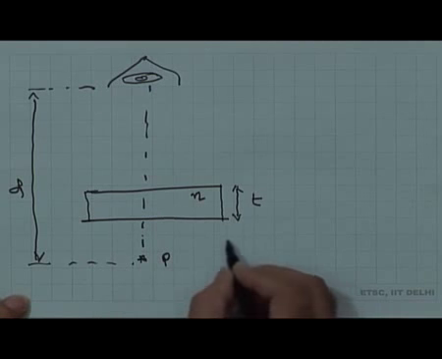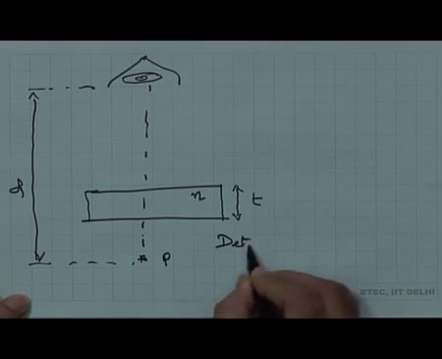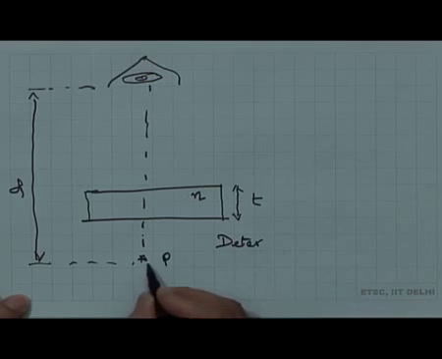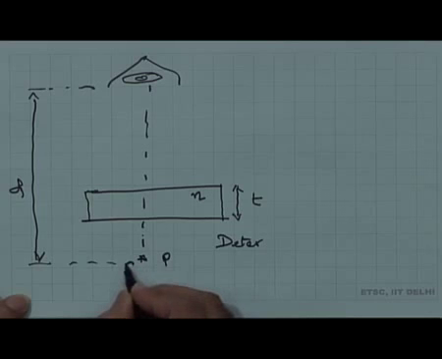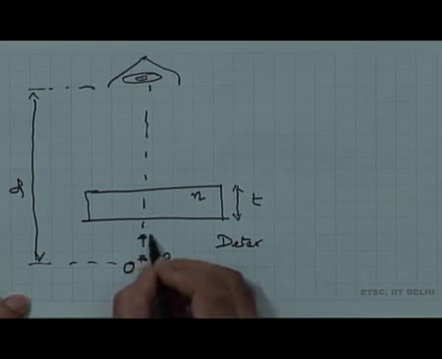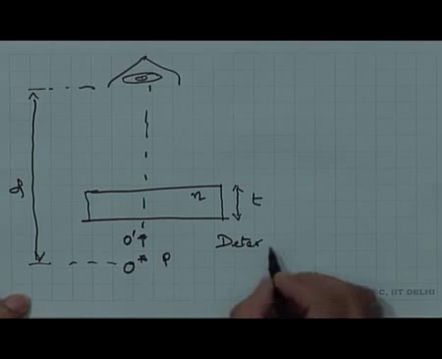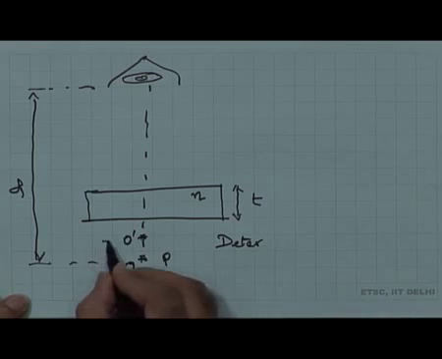So, this point P is the object, so I can also call this O. So, this may be shifted to a point O dash. So, determine the shift.